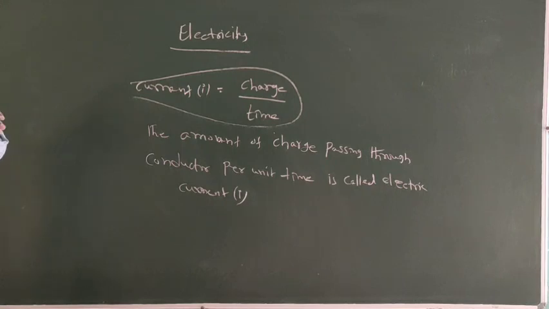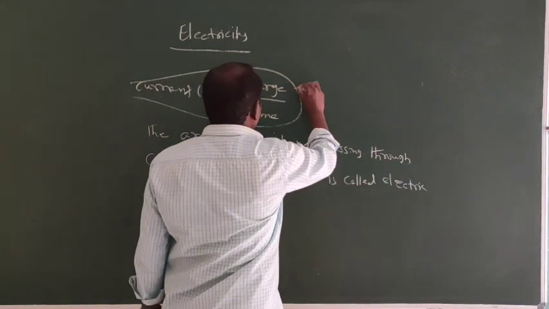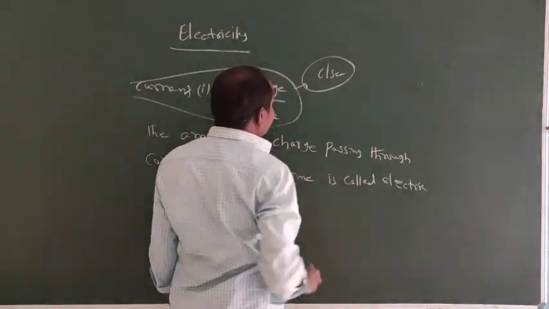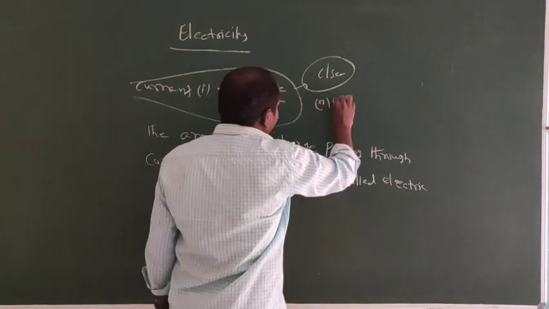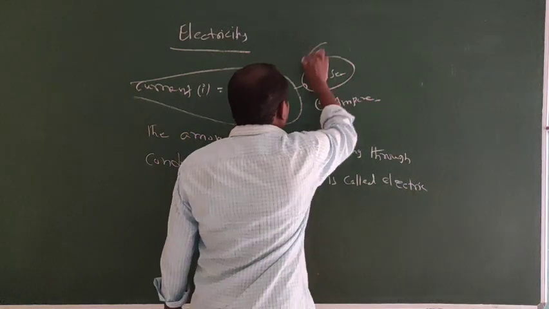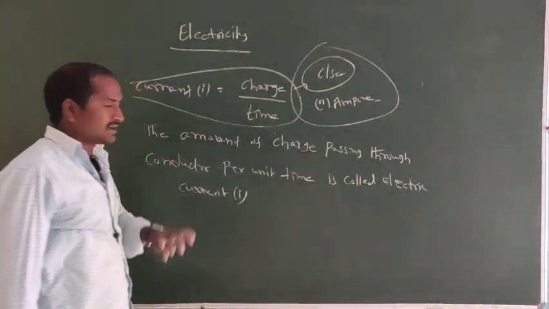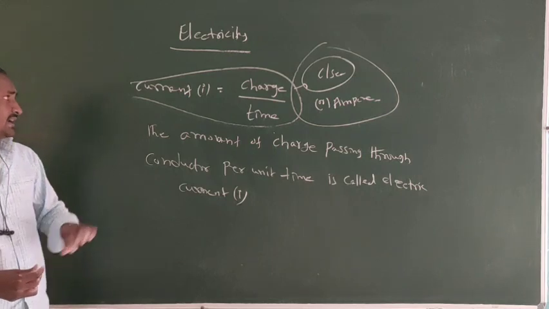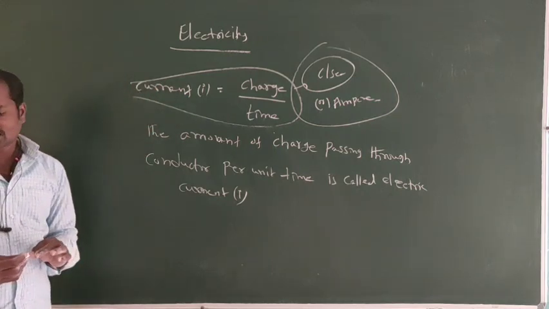Charge is measured in coulombs and time is measured in seconds. The SI unit of current is coulomb per second, which is the ampere. These are the units for electric current. By using an ammeter, we can measure the electric current.